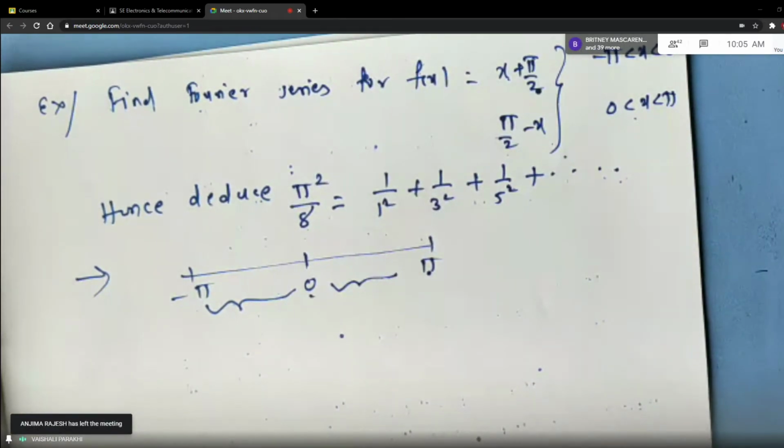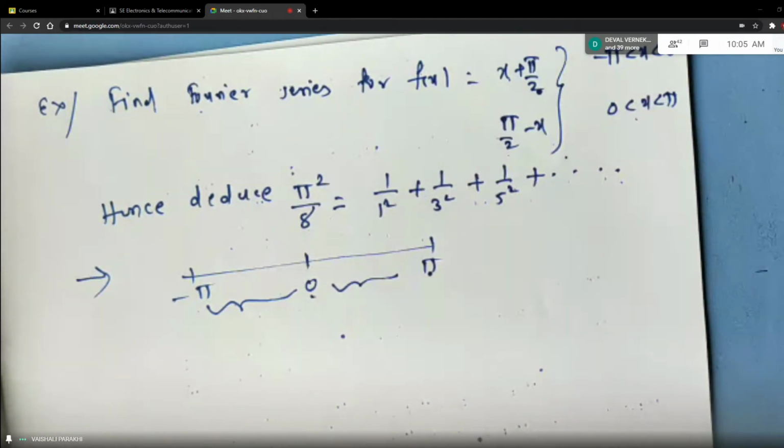Can you tell me whether this function is even or odd, students? As a whole, whether the function will be even or odd? Any idea?